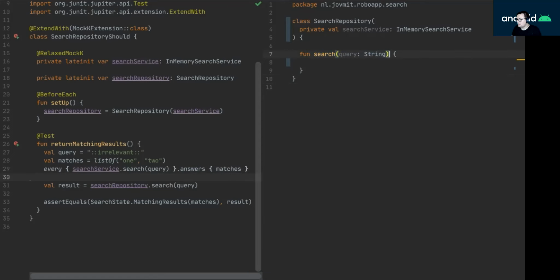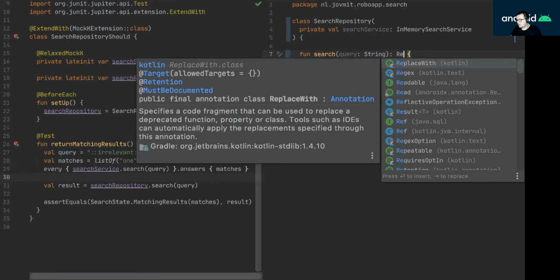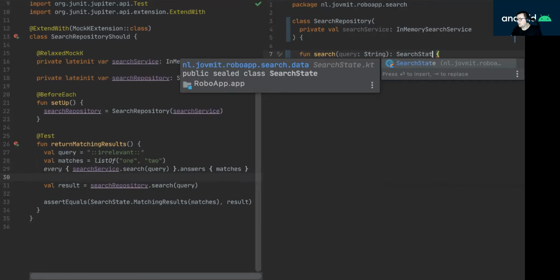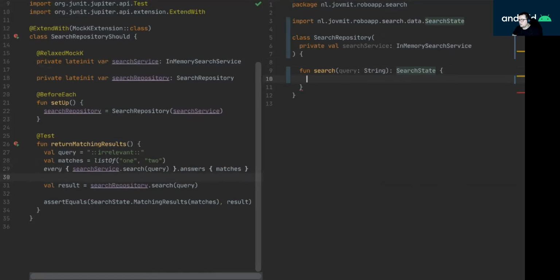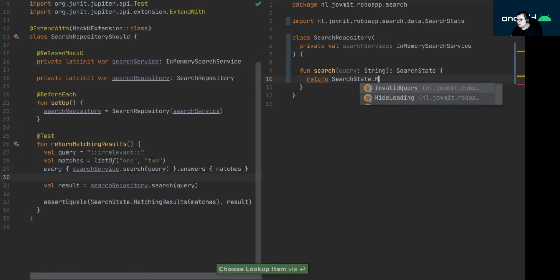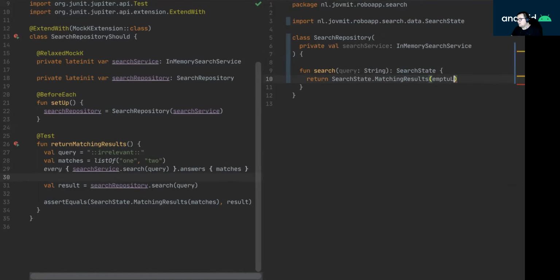Let's go ahead. In fact, it's not still the right reason because now I have a different type here. So it's sort of the right reason. So here I should return search state. And now here, if I return, let's say, search state dot matching results empty list, and run, now it should fail for the right reason.